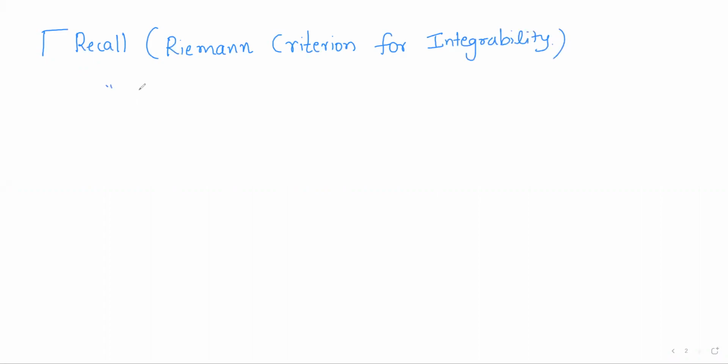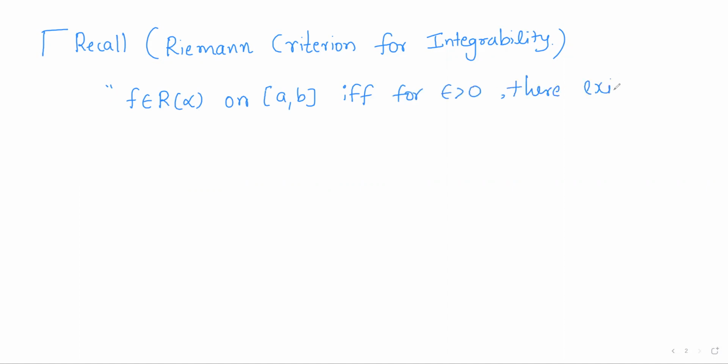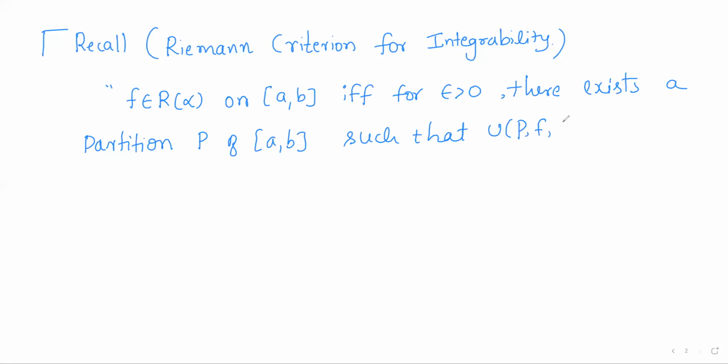It says that any bounded real valued function f along with the monotonically increasing function alpha is Riemann-Stieltjes integrable on some closed interval [a, b] if and only if for any positive epsilon there exists a partition P of the closed interval [a, b] such that U(P, f, alpha) minus L(P, f, alpha) can be made less than epsilon. So this is what the Riemann criterion for integrability gives.